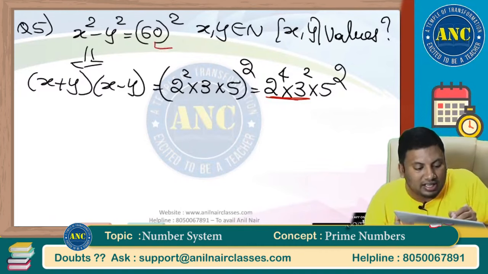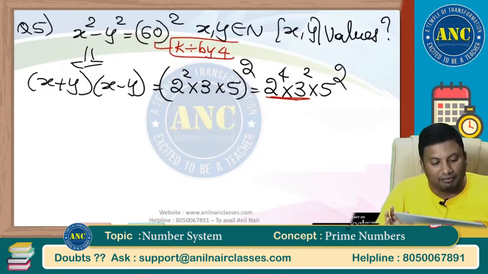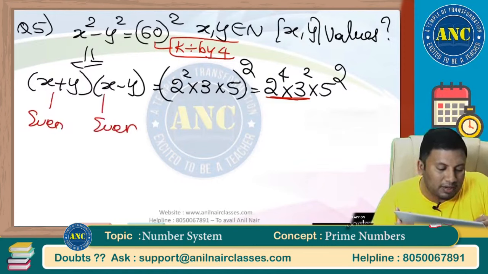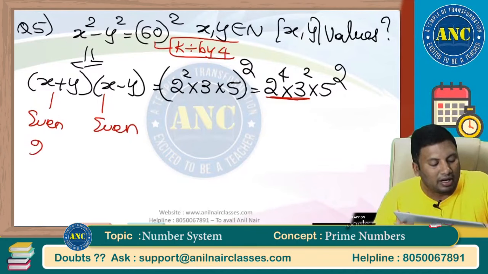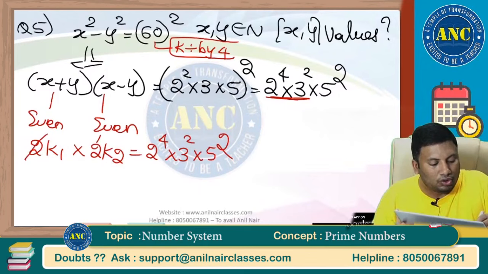That means this is the case where the right hand side is divisible by 4. If the right hand side is divisible by 4, x plus y should be an even number, x minus y should be an even number. Even number is of the form 2k1, here it is 2k2. These 2 power 4 into 3 square into 5 square. 2 cancel.